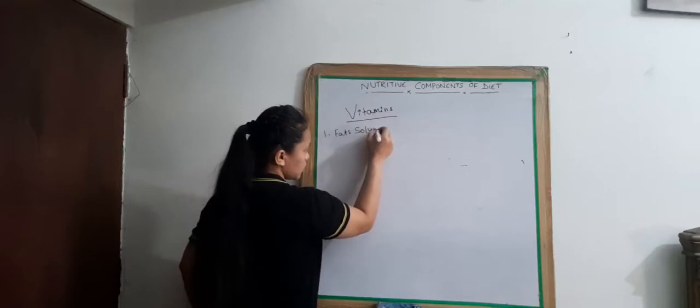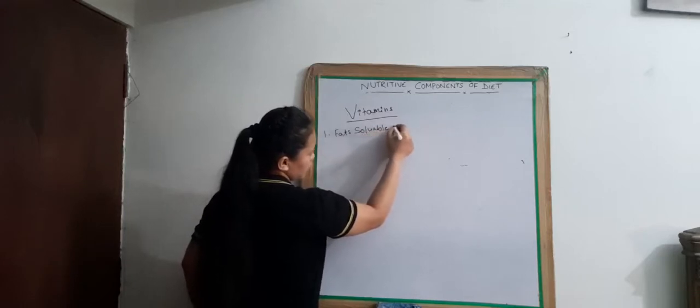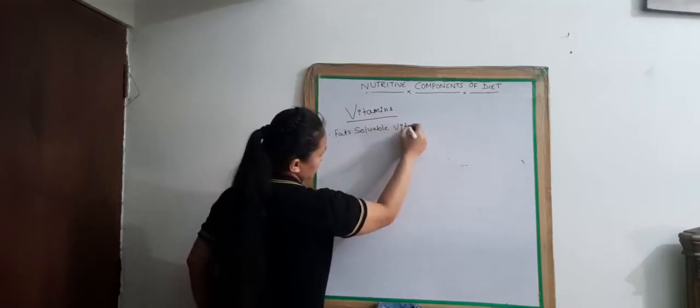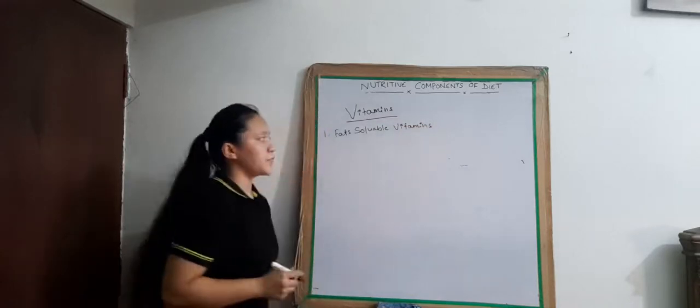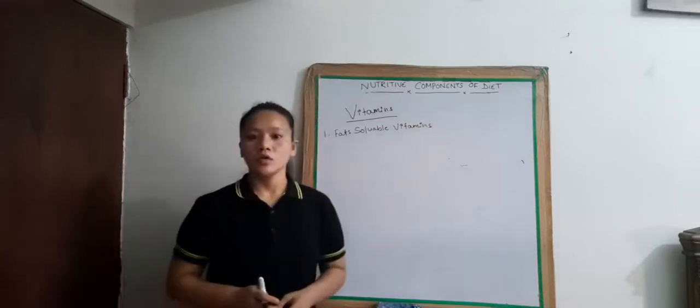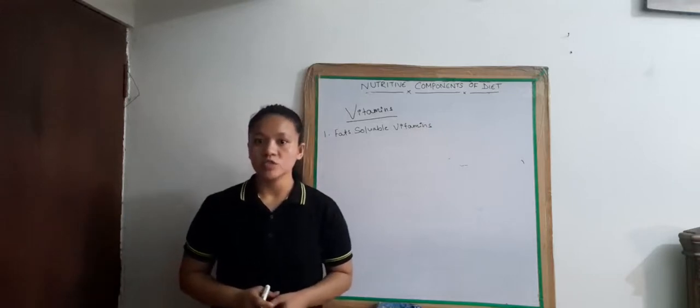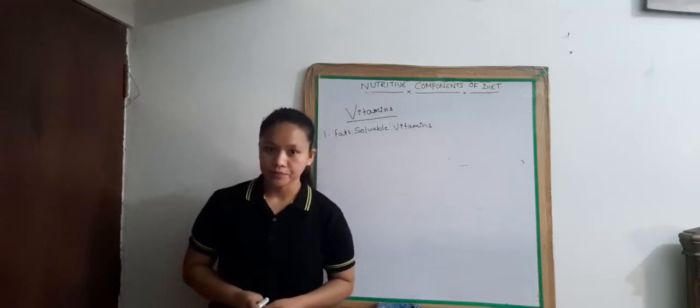Vitamins are of two types: fat soluble vitamins and water soluble vitamins. Fat soluble vitamins are those vitamins which are soluble in fat.